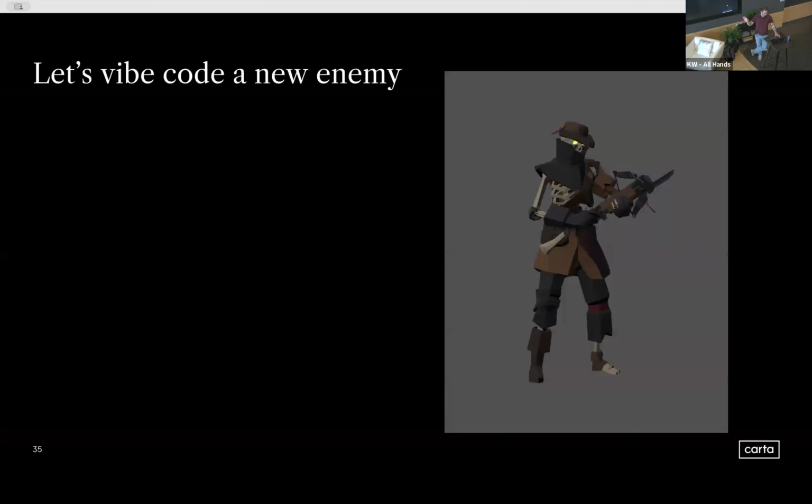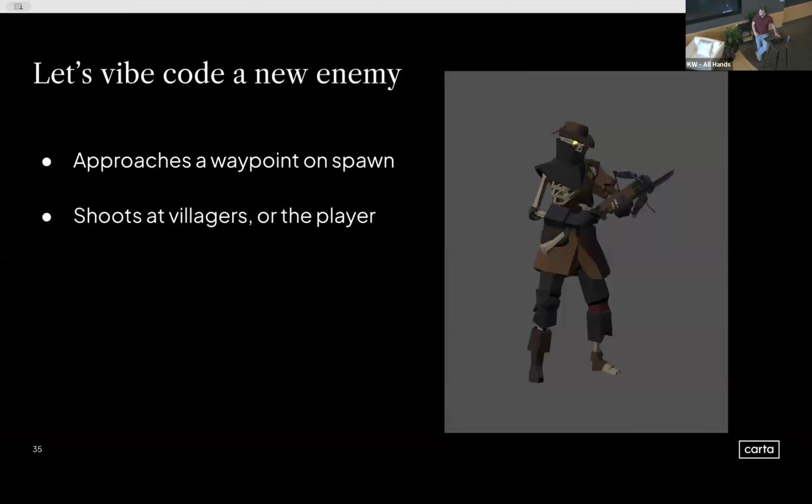And we're going to vibe code it. So I've got my archer here. We want to create a new archer for the game. This archer needs to spawn and then approach a waypoint in my castle. That archer needs to shoot at villagers and the player as it sees them, ideally in a cone of detection. And it needs a fixed amount of HP because I need to be able to kill this archer.